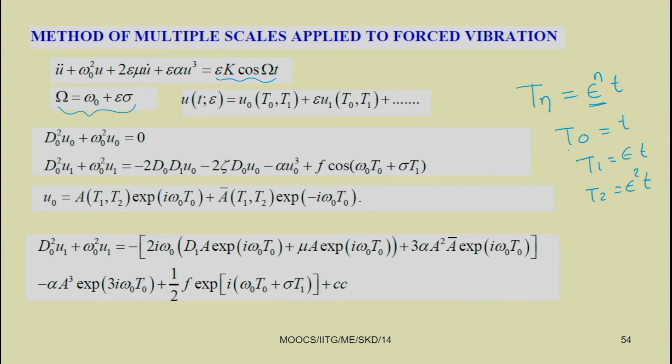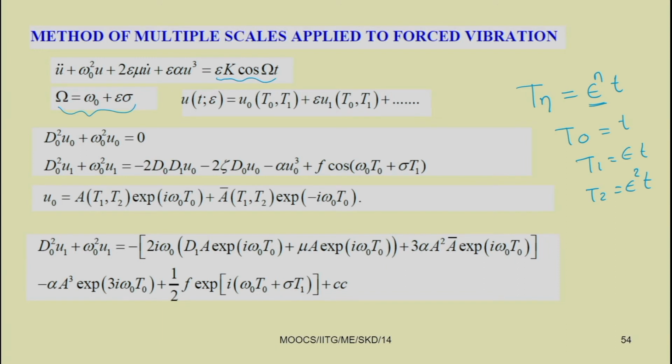These are different time scales, similar to the scales we use in our watch: the second hand, minute hand and hour hand. So by taking different time scales, we can write the response using this u 0 and u 1.